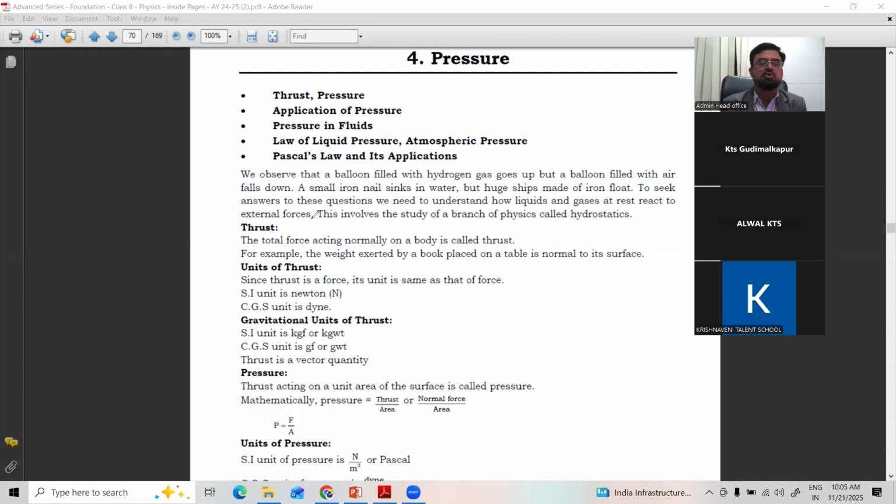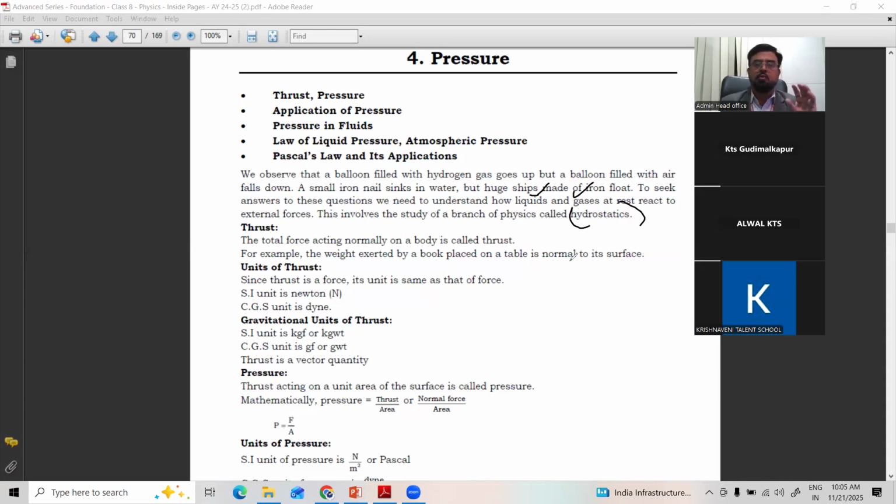To seek answers to these questions, we need to understand how liquids and gases at rest react to external forces. This involves the study of the branch called hydrostatics. Hydro means water. Statics means rest. Liquid at rest exerts pressure. So these questions can be answered by the end of the chapter.